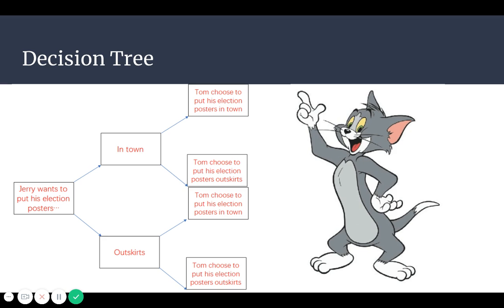So here's the decision tree. Jerry wants to put his election posters in town, and Tom can choose to put his election posters in town, or he can post his election posters in the outskirts. Or Jerry could put his election posters in the outskirts, and Tom would choose to put his election posters in town or the outskirts too.